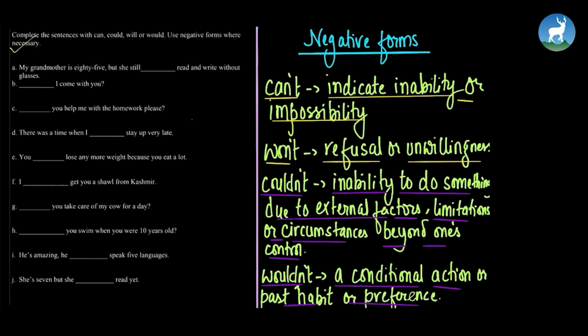What do we use here to express ability? Despite her age, the grandmother still has the ability to read and write without glasses. So what do we use? For indicating ability, we use can. Yes.